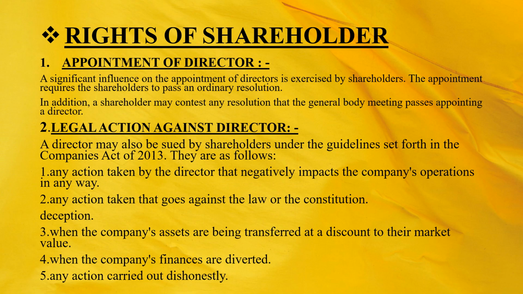The second right of shareholder is the legal action against director. A director may also be sued by shareholders under the guidelines set forth in the Companies Act 2013. They are as follows. First, any action taken by the director that negatively impacts the company's operation in any way. Second, any action taken that goes against the laws of the Constitution, deception. Third, when the company's assets are being transferred at a discount to their market value. Fourth, when the company's finances are diverted. Fifth, any action carried out dishonestly.